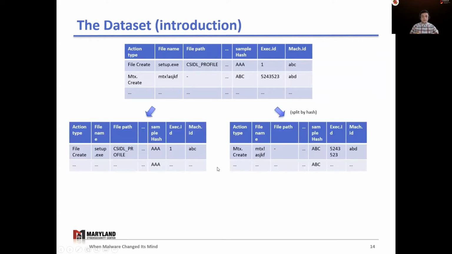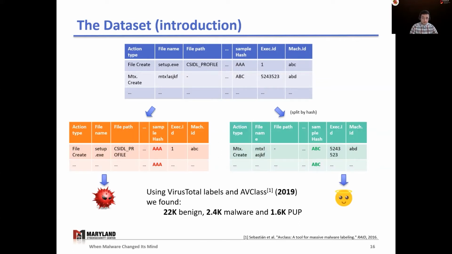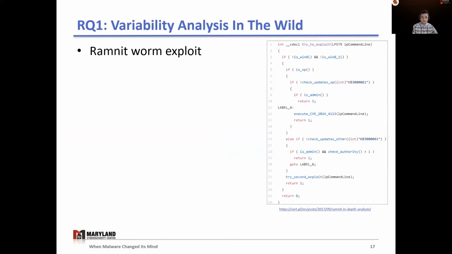For example, one thing we did in our dataset was to split the data into tables that have executions for a specific SHA-256 hash. Then we simply queried VirusTotal for those hashes to see the detection one year later. Then with the VT reports, we used AVclass to determine which ones are PUP, malware, and the ones with zero detection, we call them benign.